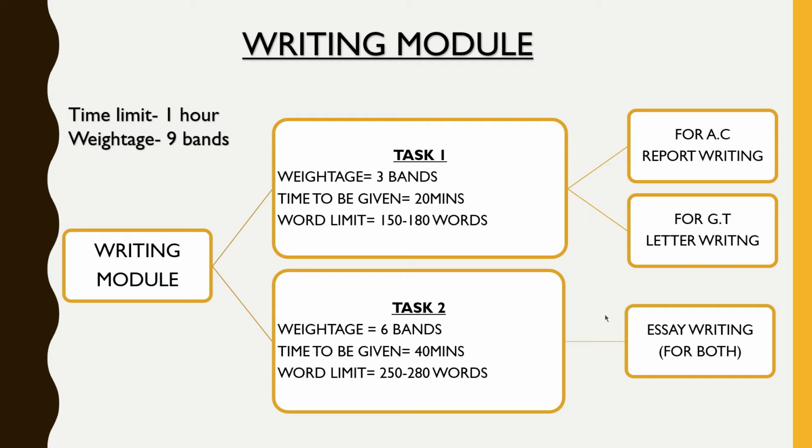So within 20 minutes we are supposed to finish our letter or report, whatever it is, and the word limit for this task is 150 to 180 words. Coming on to writing task 2, the weightage and time is almost double when we compare it with writing task 1, as the weightage of writing task 2 is 6 bands and the time is 40 minutes. And the word limit in this case is 250 to 280 words.